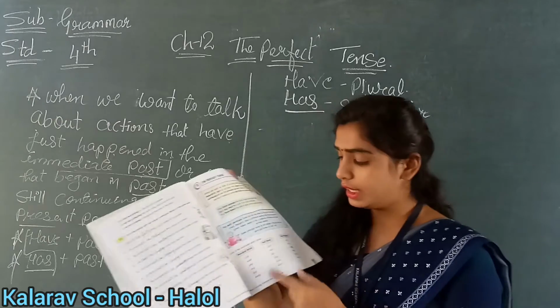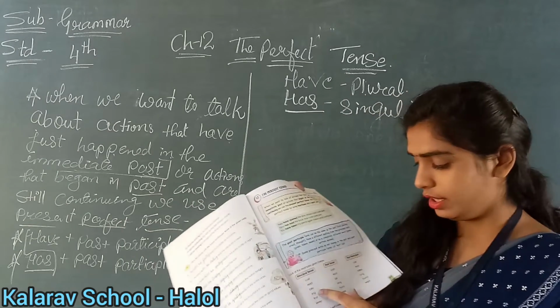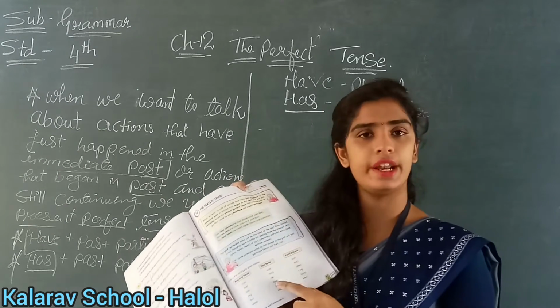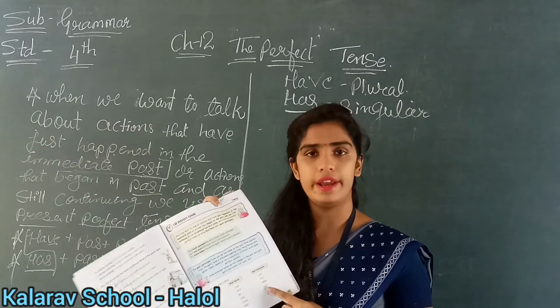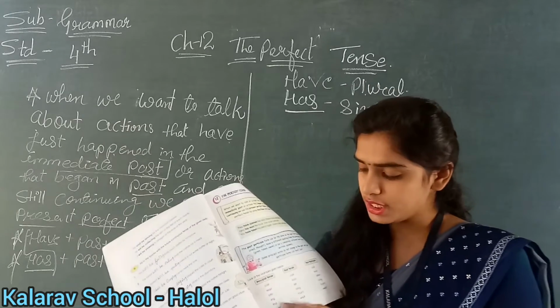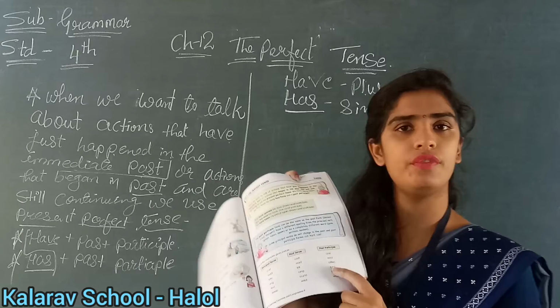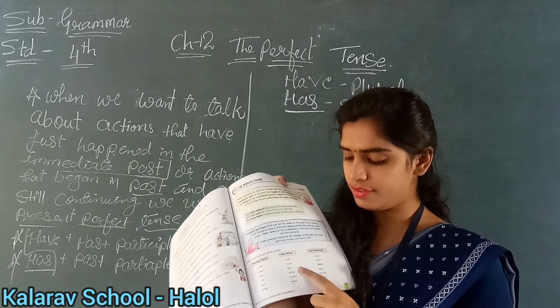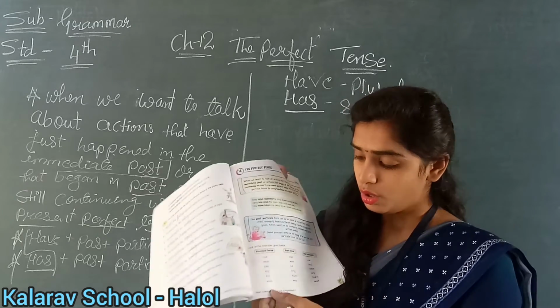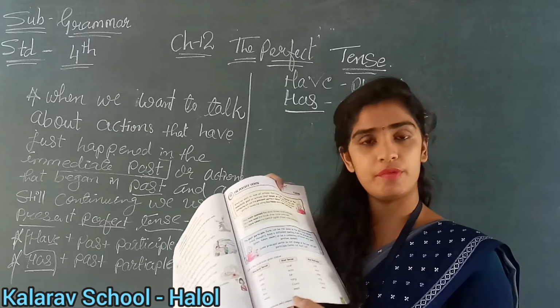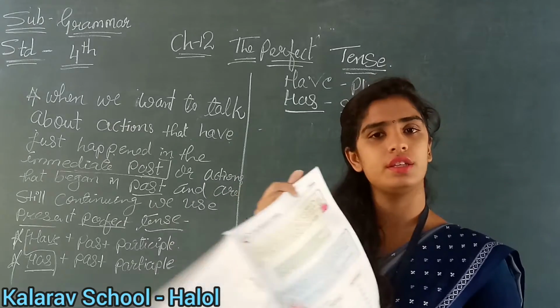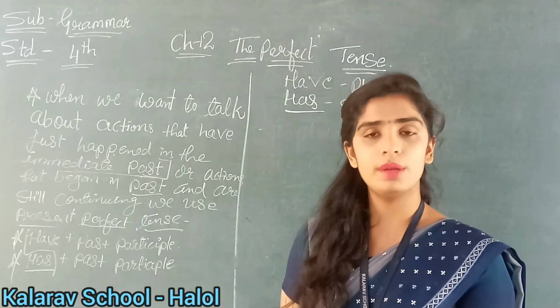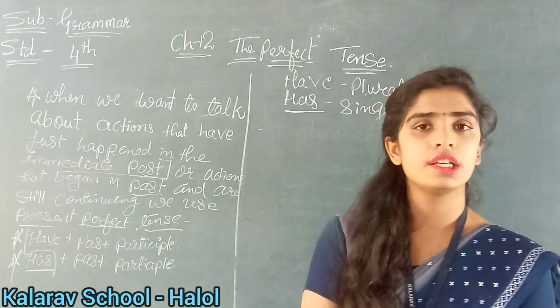Okay? Clear? Now again it is ring. So what will be there? Ring, rang and rung. Understood? Yes. What is it next? Find, found, found. Again find, found and found. What is it? Weep. Weep, wept and wept. Understood? Clear? Like this you will make in the present perfect tense.